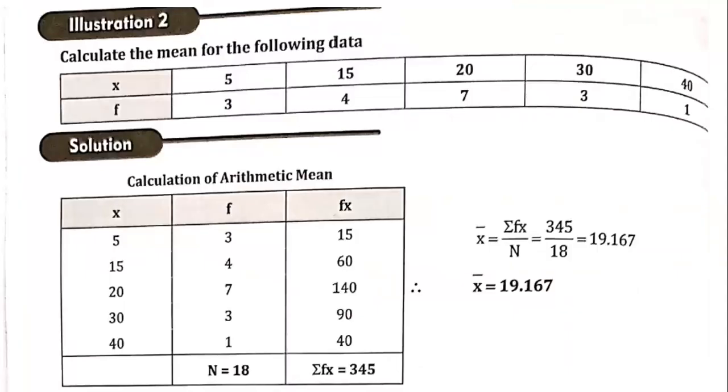Now similarly, we take one more problem. Once again, we have to use the same formula, x bar is equal to sigma fx divided by n. Now here you can see the sum of the frequencies is going to be 18. The only thing is you have to multiply frequency with the x to get the data in the fx column. So sigma fx will be 345. So 345 divided by 18 will be 19.167. So that is how we're going to get the mean here.